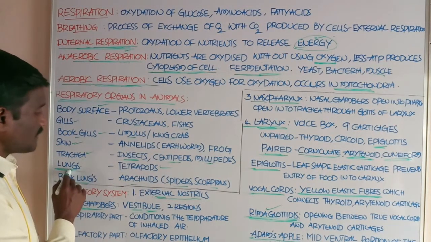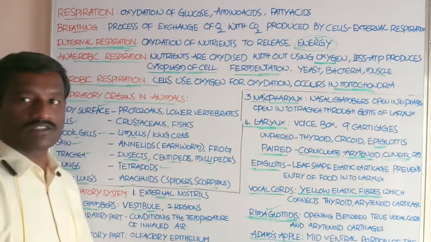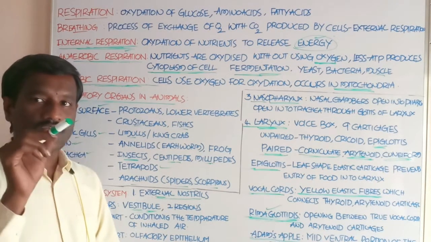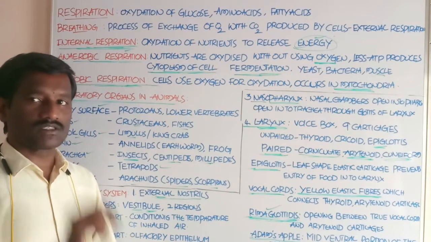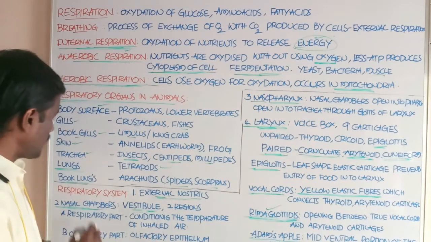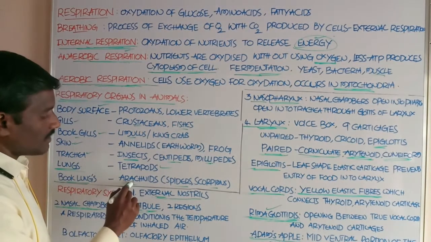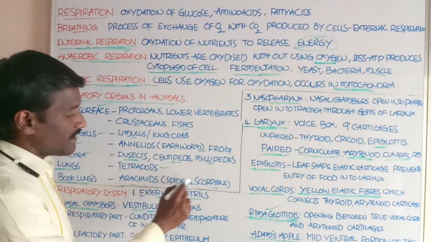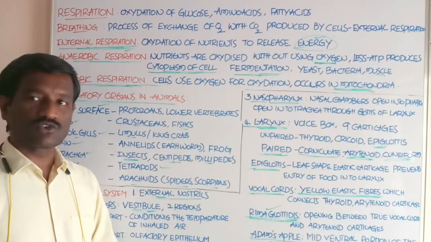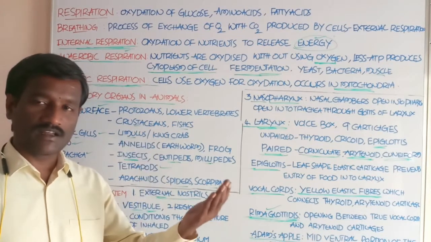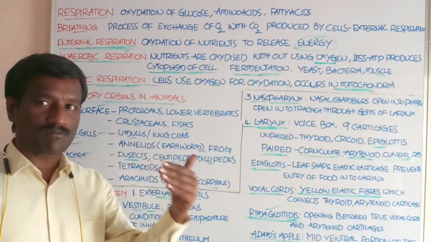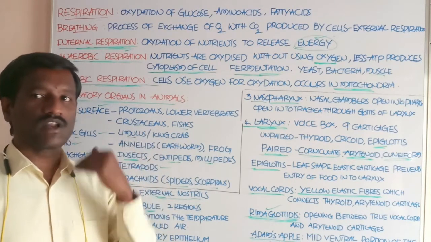And lungs are the respiratory organs in tetrapods. Which are tetrapods? Tetrapods are the amphibians, reptiles, birds, and mammals. These are tetrapods, which have 4 limbs. And book lungs are the respiratory organs in arachnids. Spiders and scorpions are arachnids. Respiration by skin is called cutaneous respiration. Respiration by lungs is called pulmonary respiration.